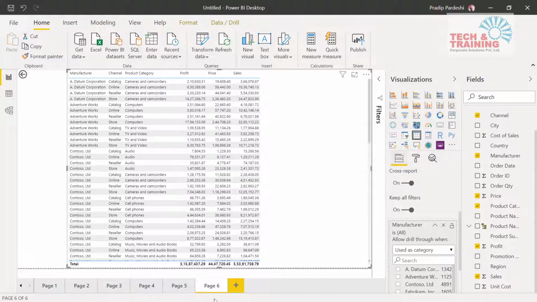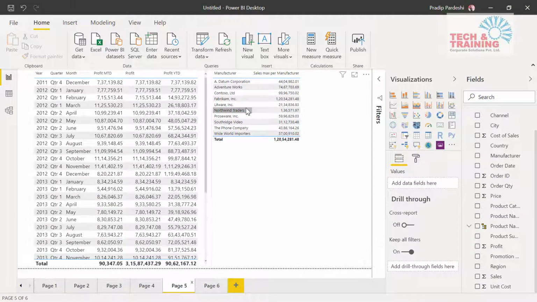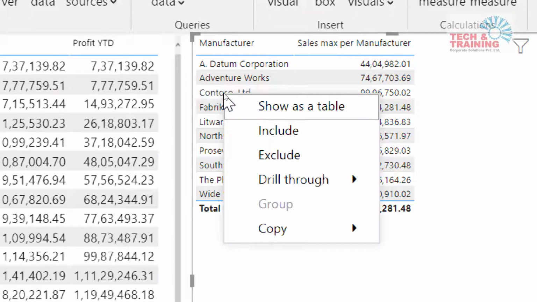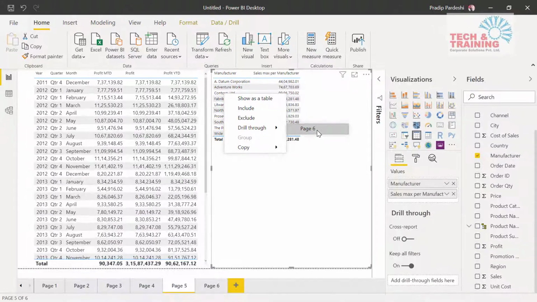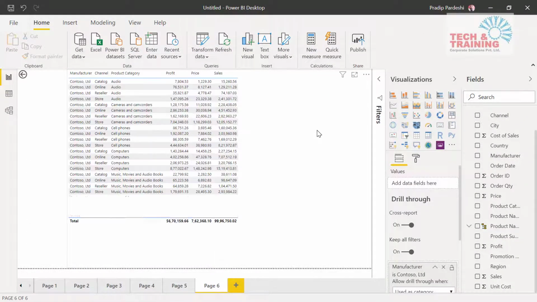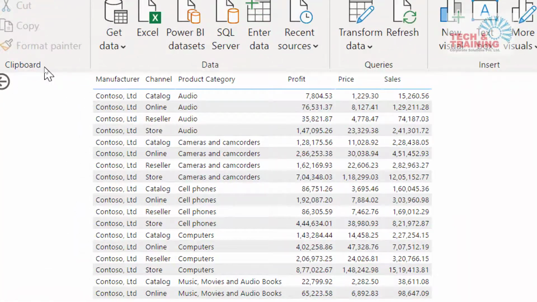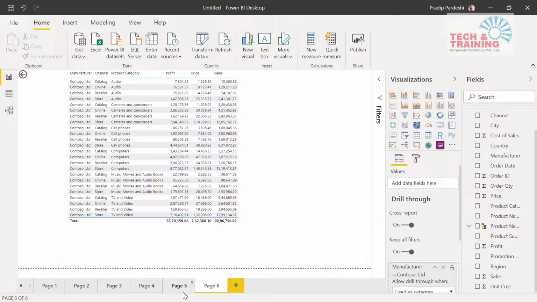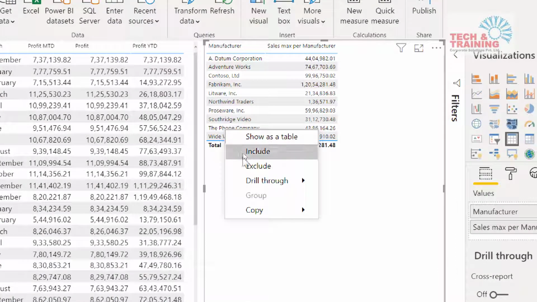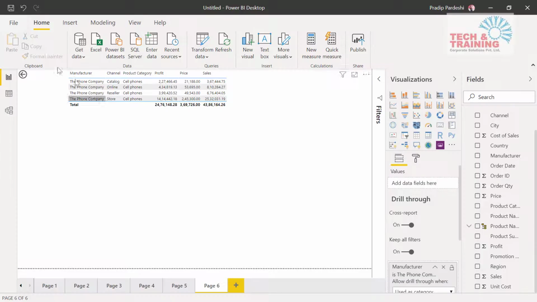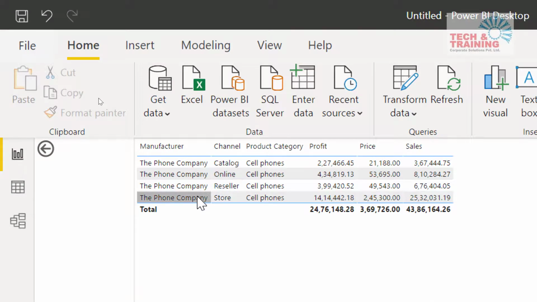Let me first show you the feature and then explain once again how it is done. I want to see the details of Contoso Limited. Yeah, that's the company. I right click and see here is the option drill through, page number 6. The moment I click on page number 6, it has filtered for that particular manufacturer. So now you see Contoso. Let me go ahead and talk about the phone company. Right click, drill through, page number 6. See, it automatically filters the data for the phone company.